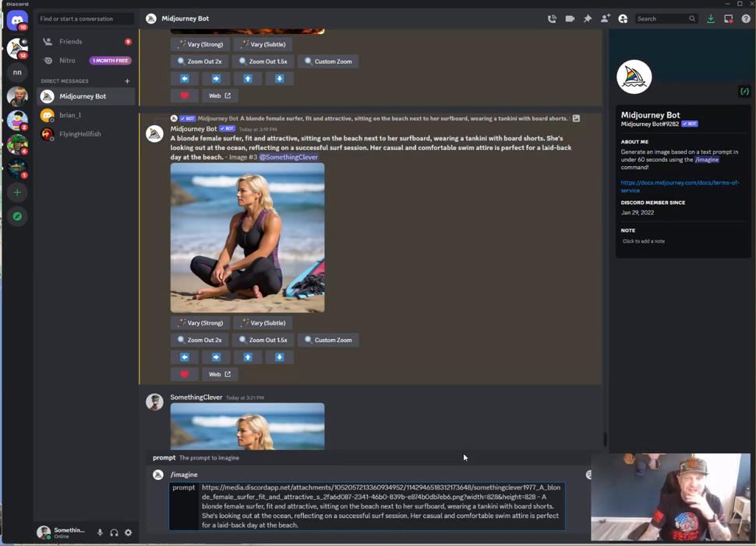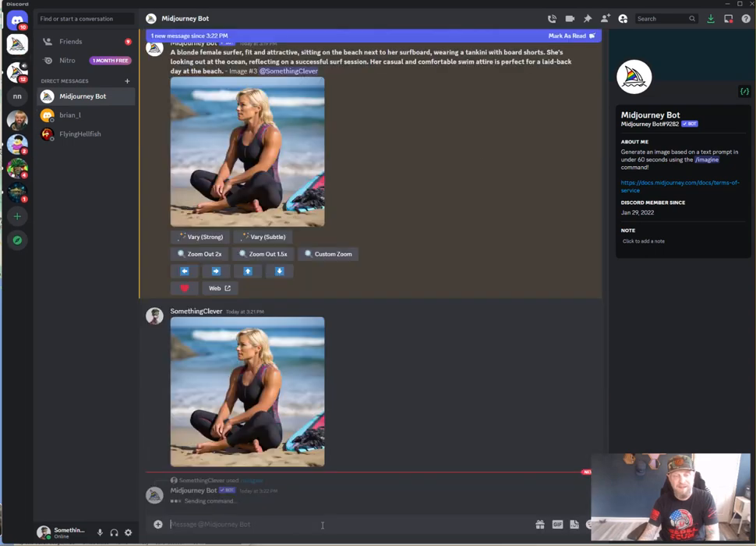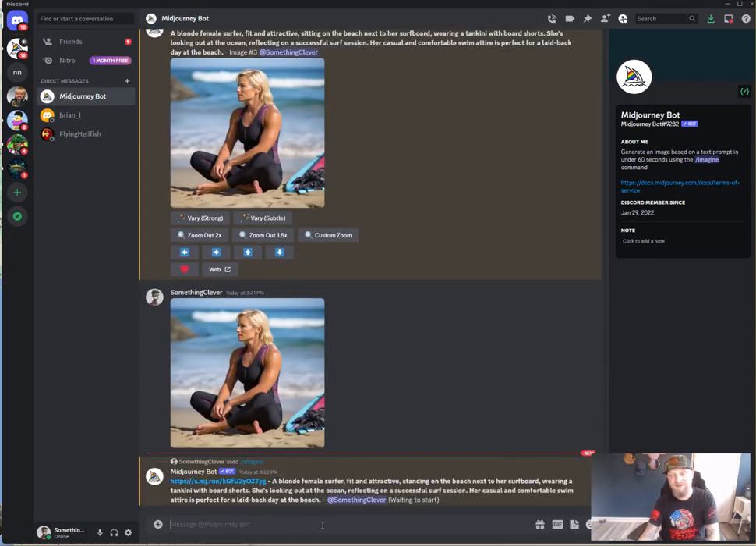What I'm going to do now is you can do small modifications and changes. So we're going to make her standing on the beach next to a surfboard. Let's just try this. And if I did this right, which is a 50-50 chance, we should get images of this same person once it completes. So let's wait a moment for it. Sometimes it's instant, sometimes it takes a few moments.